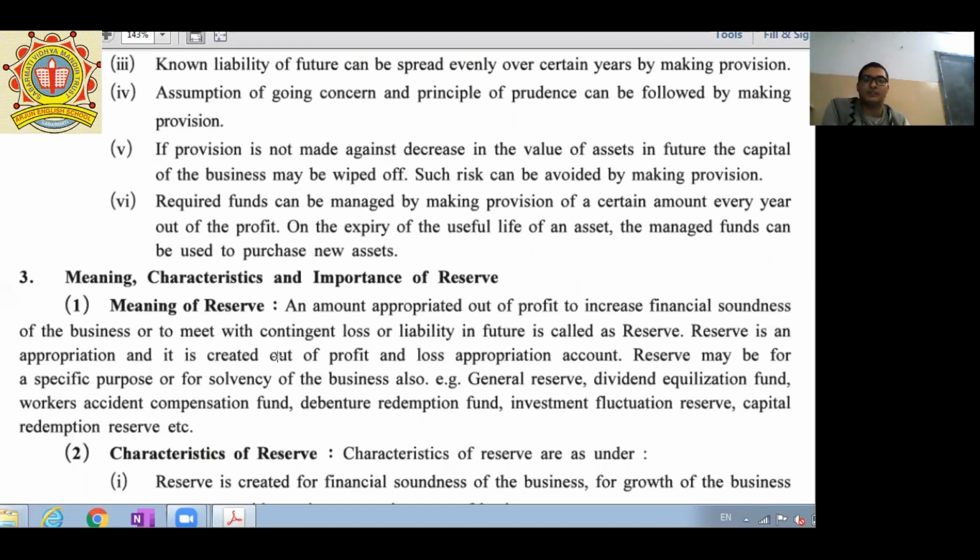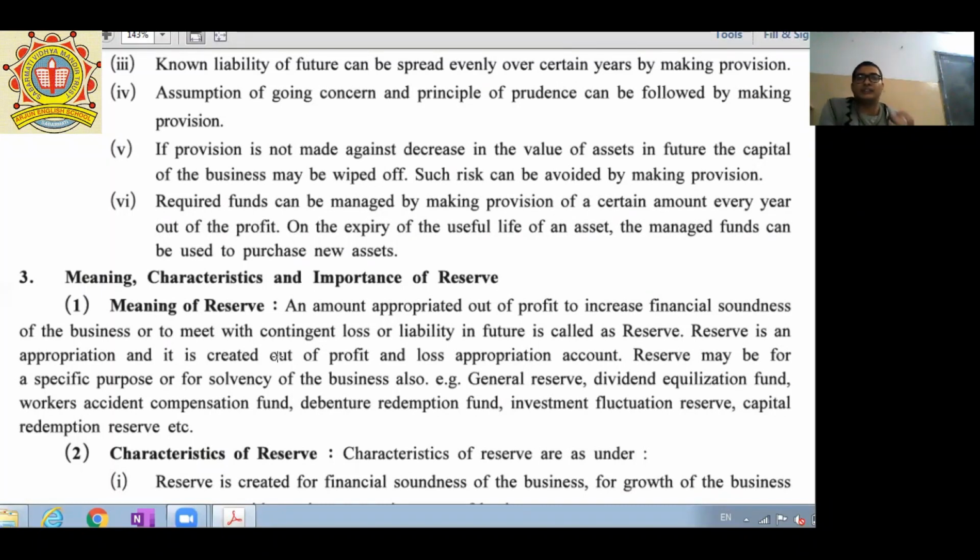Again, what is the definition? Amount appropriated out of profit means division of profit to increase financial soundness of the business to meet the contingent loss or liability. It means if your family income is, let's say, 1 lakh, but out of which